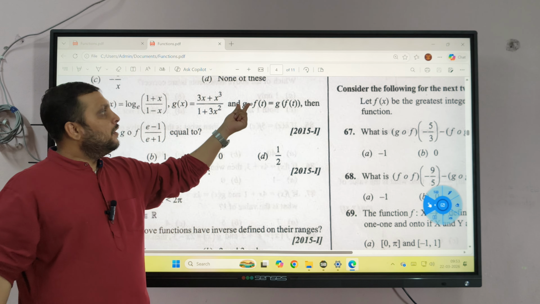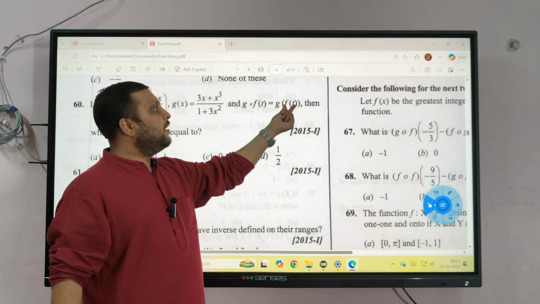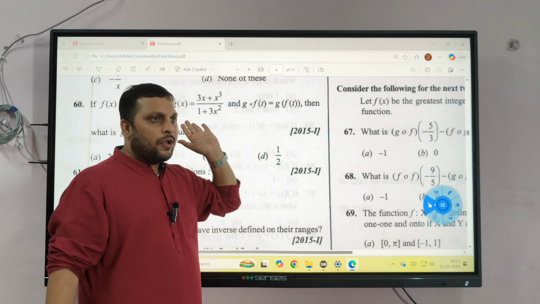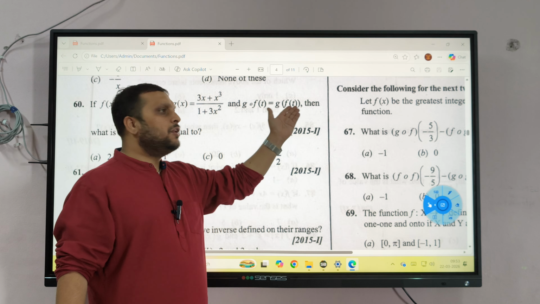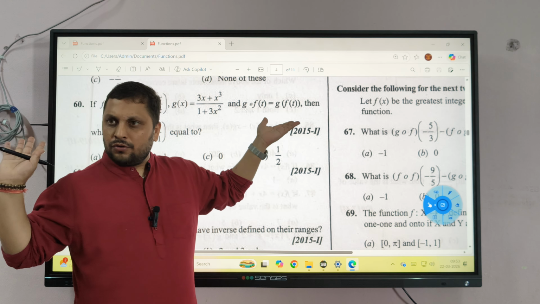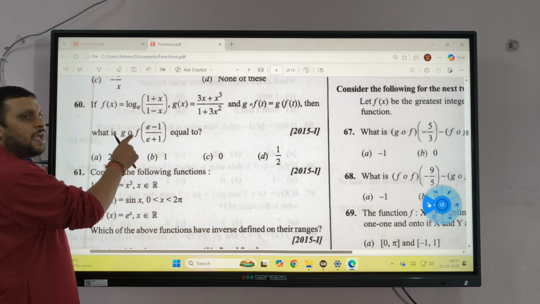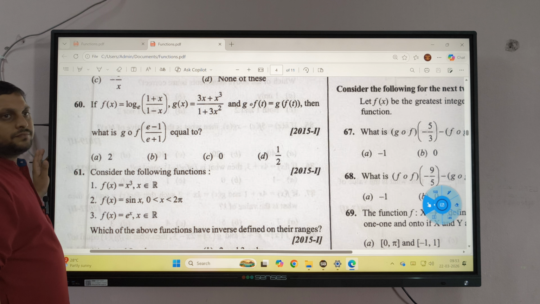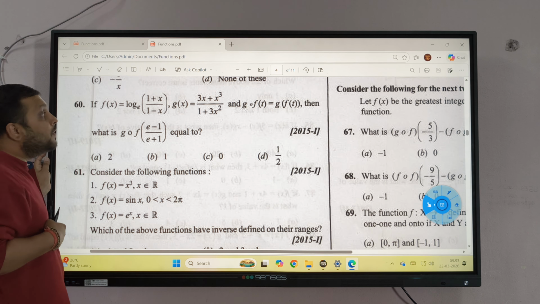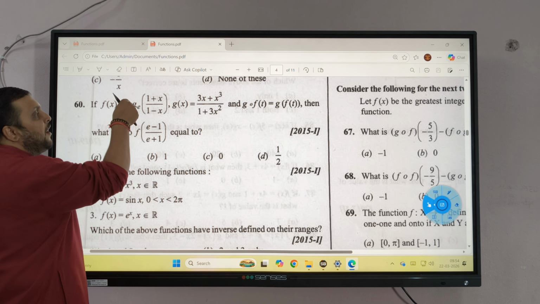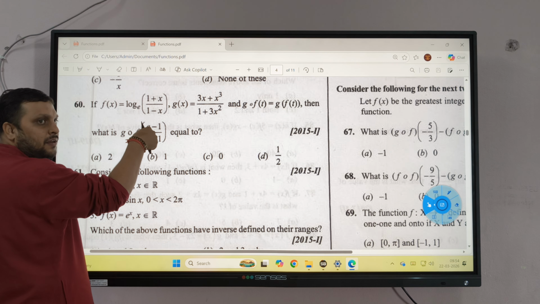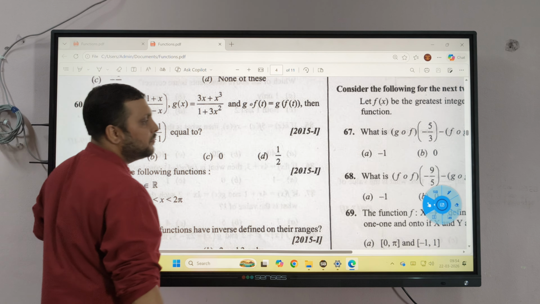Okay. The definition of g of f of t is given by the question. It is explaining what the meaning of this is, which you already know. Then the question is g of f of this whole thing. So what will you do? At first, instead of f of x, you will put this here. Put it.